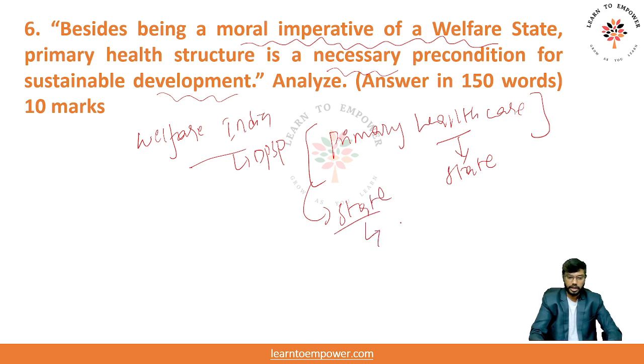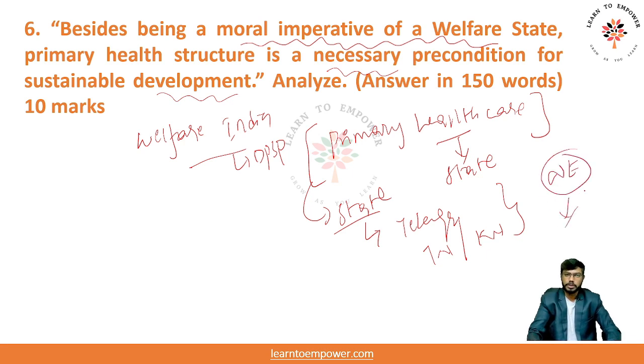Did states create it? Yes, certain states have created it. For example, Telangana, Tamil Nadu, Karnataka. They have created a very good infrastructure. But what are the states that have failed? Northeastern states, because of topography and many other policy paralysis. Bimaru states like UP, Bihar, Odisha were not able to create it. So there is a clear-cut division of primary health care in rural India as well as urban India.